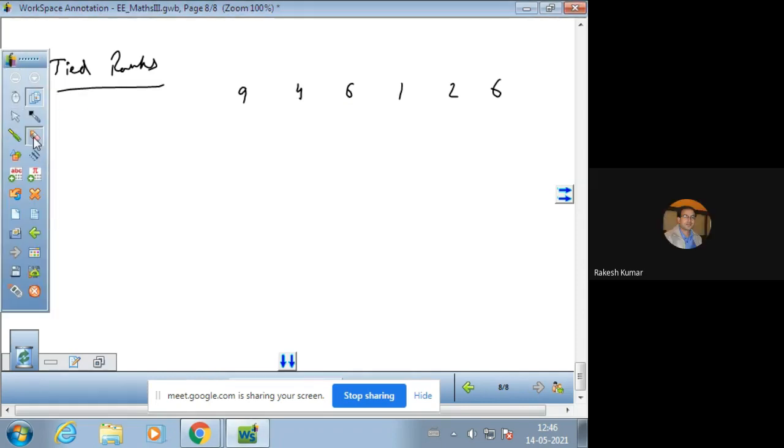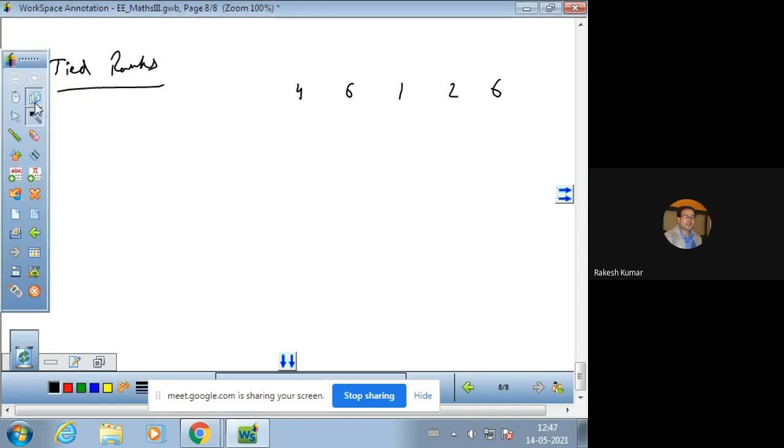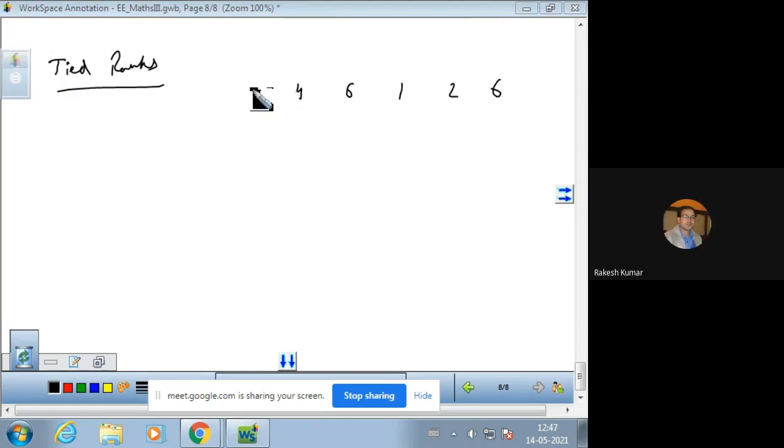We take a small example here just to make it clear. Suppose we have the ranks of 6 students: 1, 2, 4, 5, and 6, and probably you can take this as 3.